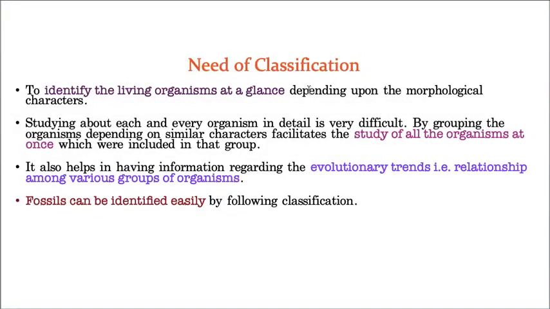Now, the next one is, it is very, very difficult to read about each and every living organism that is present on the earth. But if you make small groups based on the similarities and also dissimilarities, then if you read one organism of that particular group, you need not read all the organisms that are present in that group. The characters exhibited by that one organism will be exhibited by all the remaining organisms in that group.